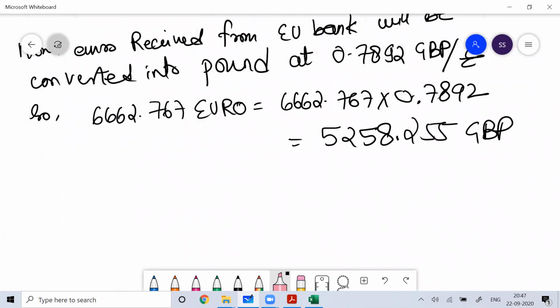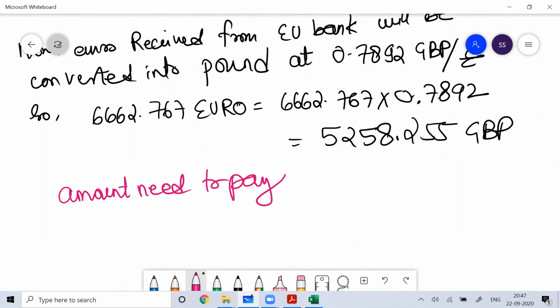The amount which I need to pay back to the UK bank,